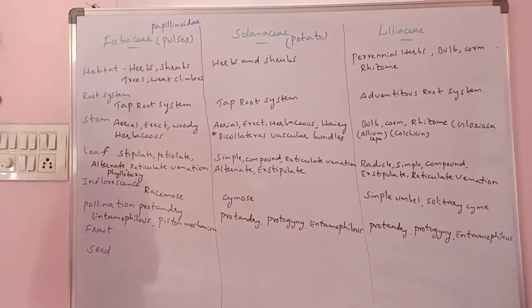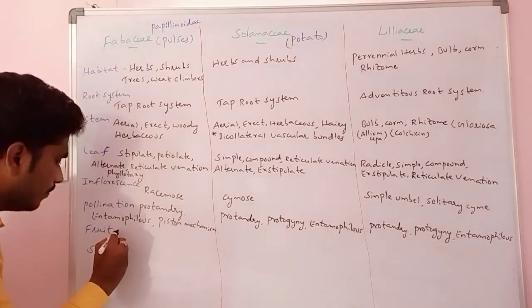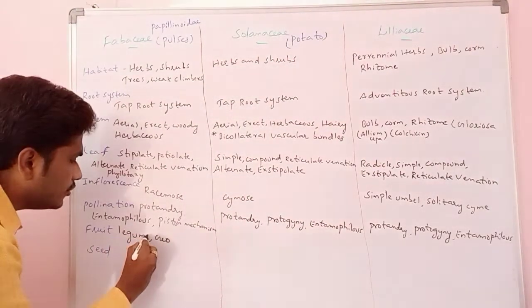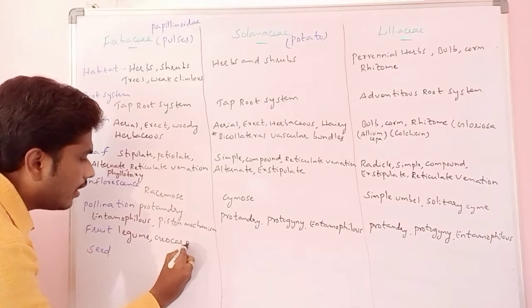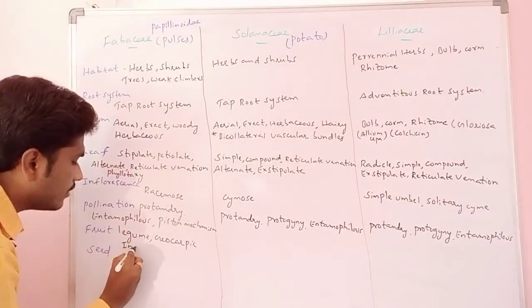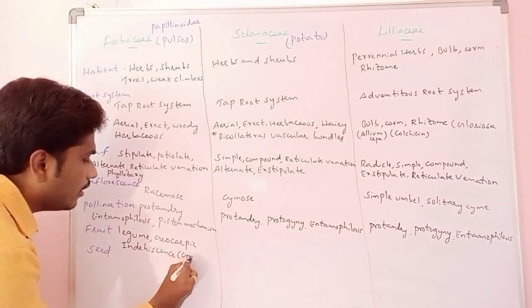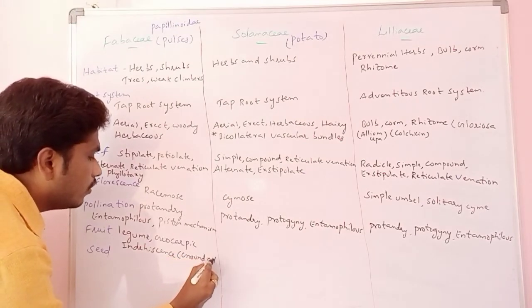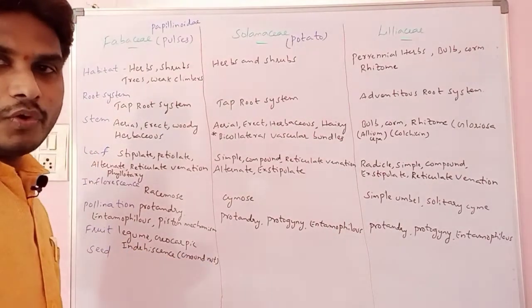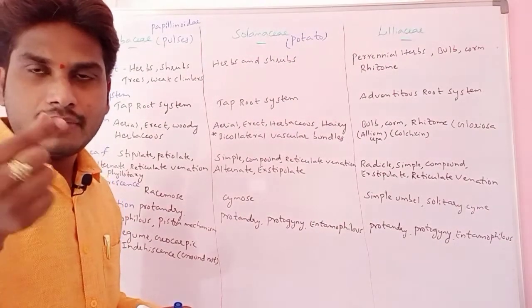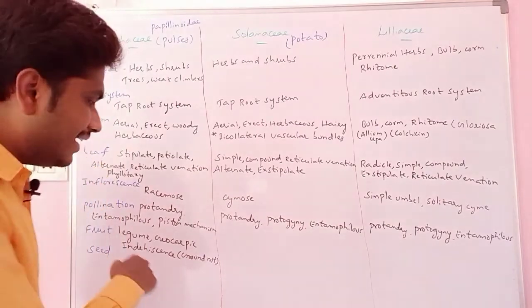And for fruit, here we are seeing legume, geocarpic and indehiscent, particularly groundnut, indehiscent in the groundnut. Legume and geocarpic means growing in the ground. Indehiscent means not opened. If you see the groundnut, the shells are not opened. That's why we say indehiscent.